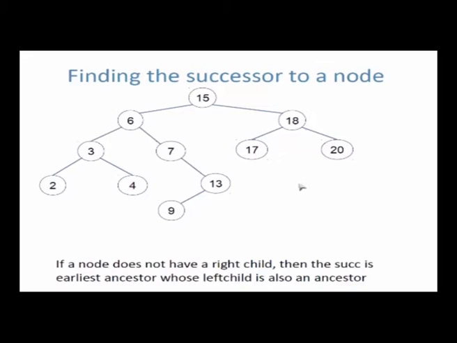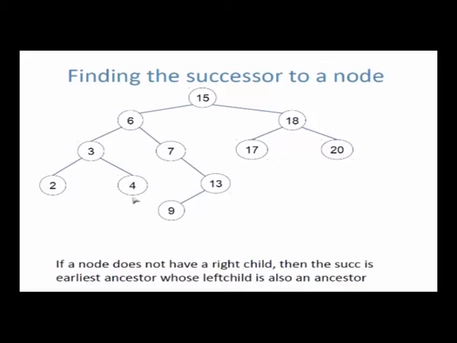But anyway, if the node does not have a right child, then the successor of that node is found by going up the tree left, turning right and stopping. So 13, for example: to find the successor of 13, it has no right child. So what should I do? I should go up left, go up left till I reach 6. Now I can't go any further. When I can't go any further, I turn right and stop, immediately stop. So I find 15.